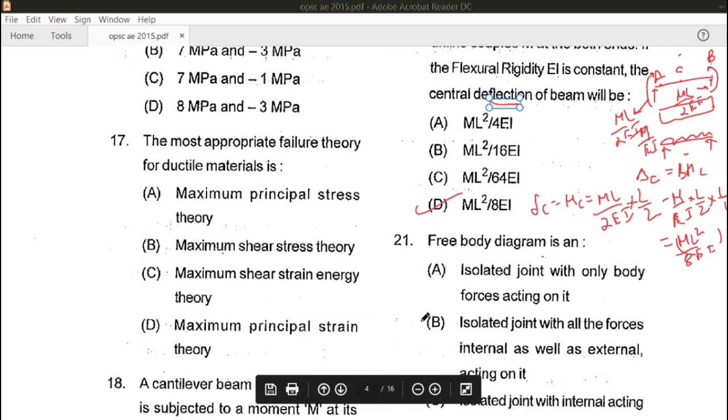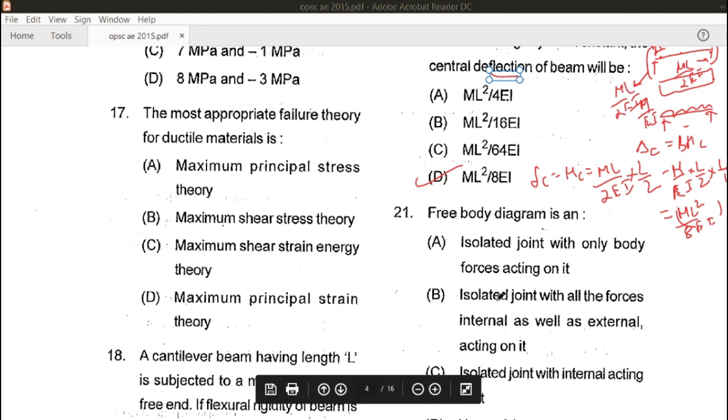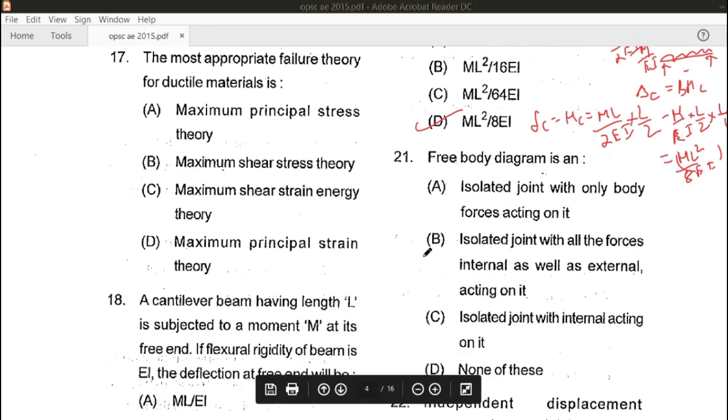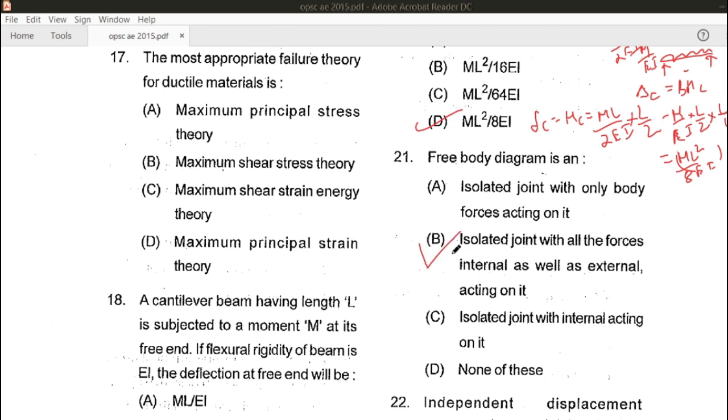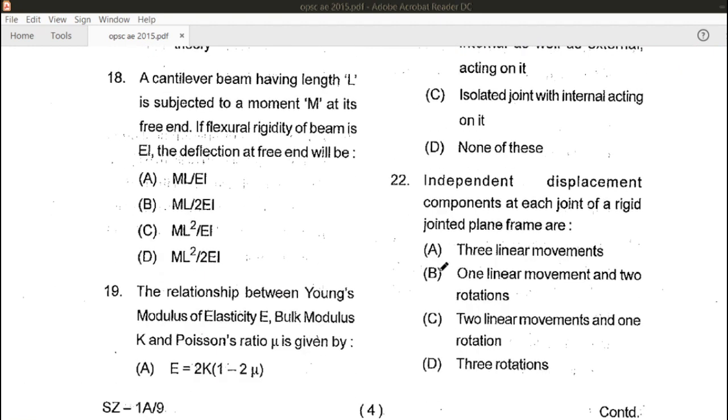Let's see the next question. 21. Free body diagram is this, this is the body diagram. FBD is a body in which an isolated joint has all the forces, internal as well as external, acting on it. Hence, B is the right answer for this question.